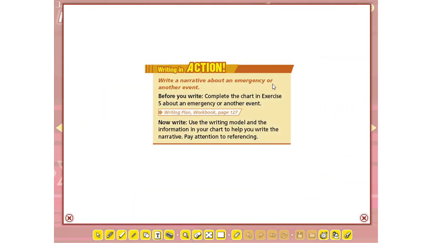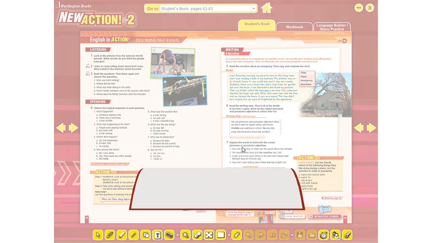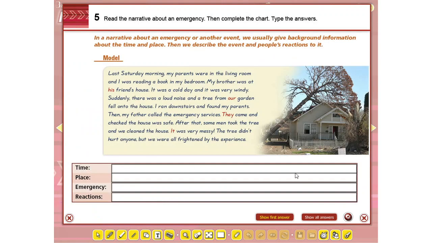Write a narrative about an emergency or another event. I don't mind if it is an emergency or not. Before you write, complete the chart in exercise 5 about an emergency or another event. So you can do something like this. You can do something like this because it will be easier for you to do the writing after you complete something like this, a chart like this.